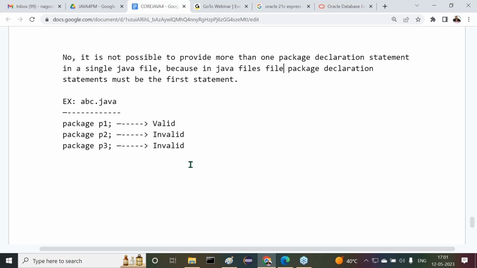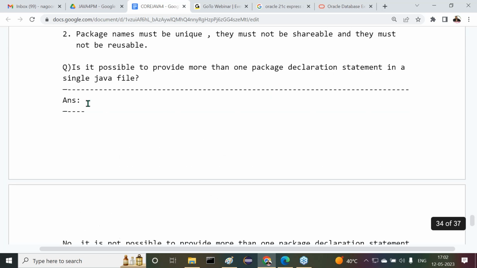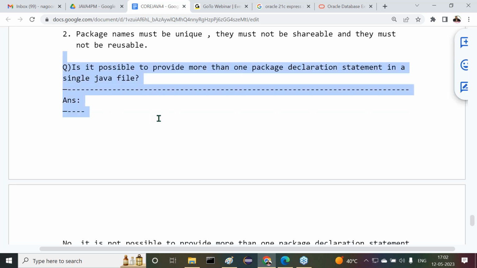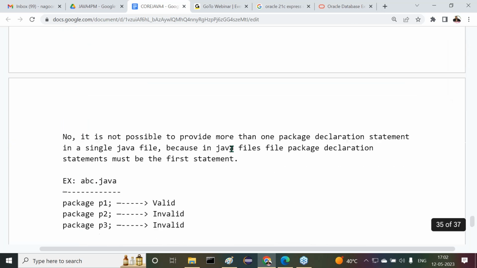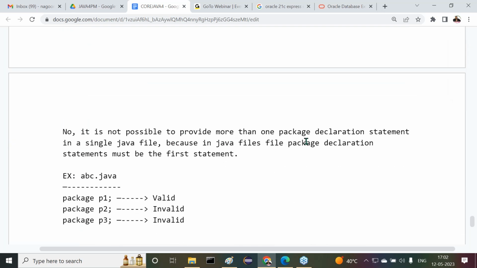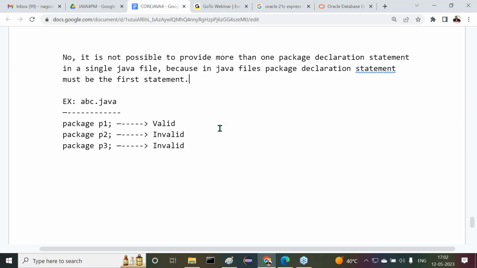Yes, all of you are getting my point or not? So this is the interview question answer. Is it possible to provide more than one package declaration statement in a single Java file or not? What is the answer for this question? No, it's not possible to provide more than one package declaration statement in a single Java file. Why? Because in Java files, package declaration statement must be the first statement. Only one statement is acting as the first statement. More than one statement is not acting as the first statement. Now here I gave you some example also clearly.